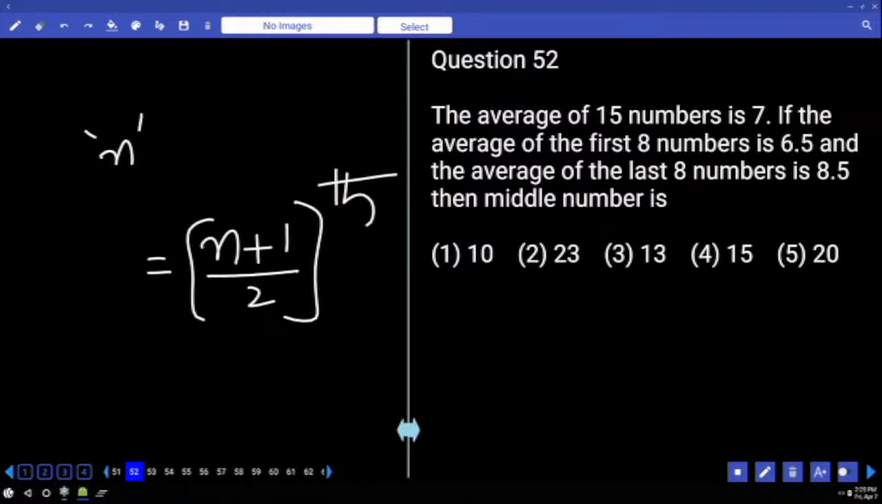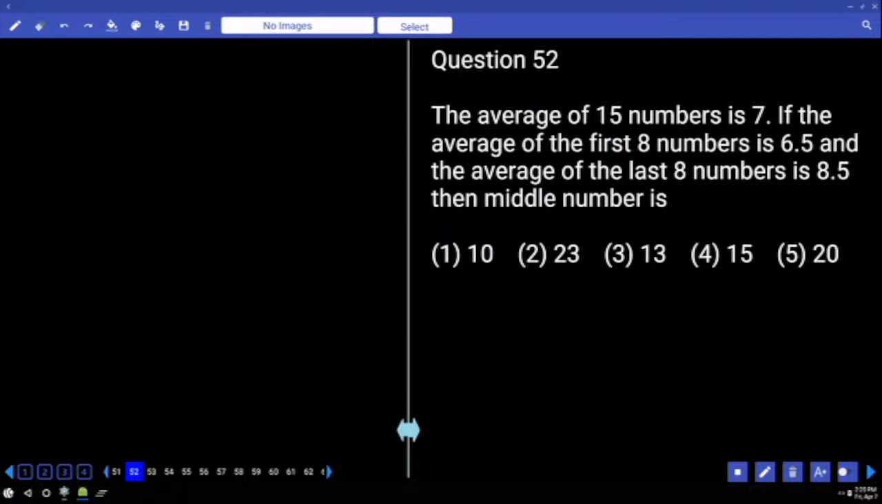If there are 7 numbers, the fourth number, 7 plus 1 by 2. If there are 9 numbers, 9 plus 1 by 2. If there are n numbers, n plus 1 by 2. Is that okay? Which is the middle number? The 8th number. Yes? So now, the average of the first 8 numbers is given. The average of the last 8 numbers is given.